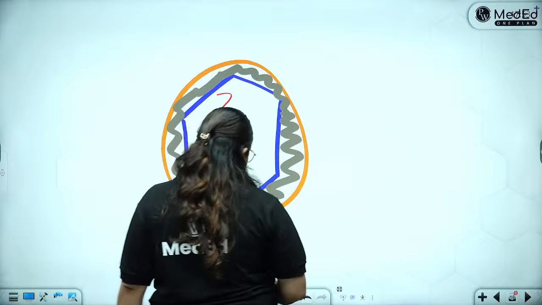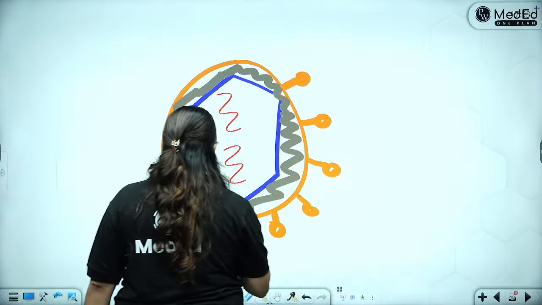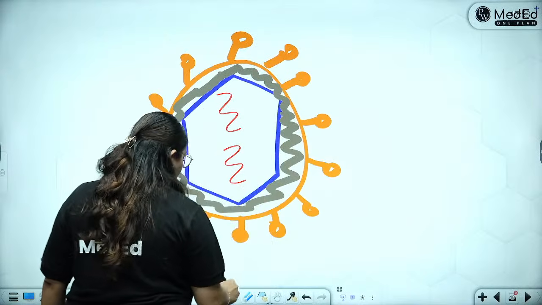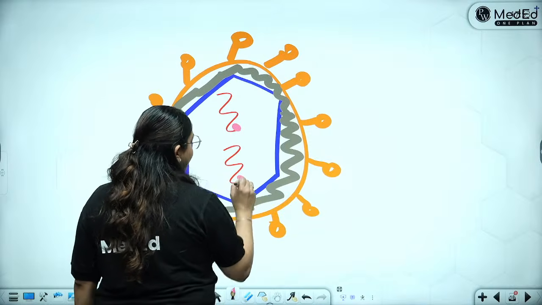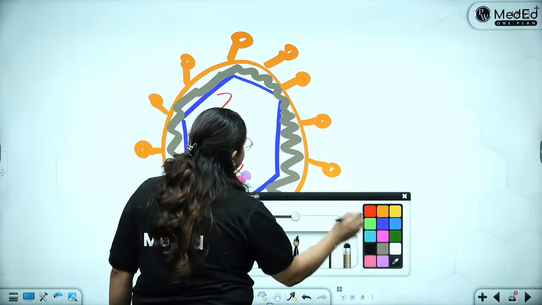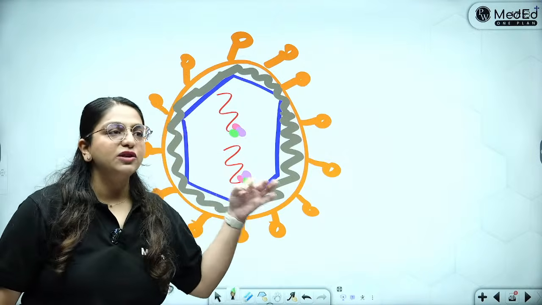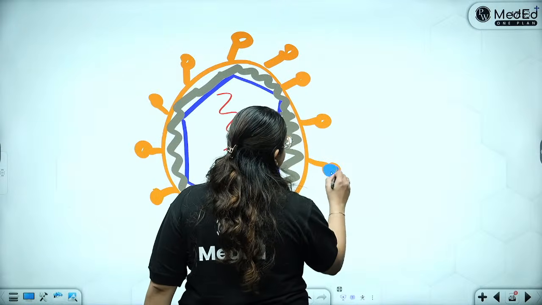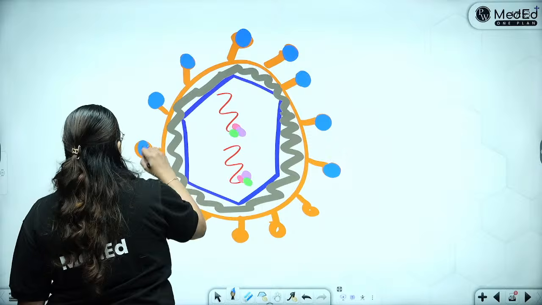On top of this envelope, of course, there are going to be the glycoproteins or the peplomers, which are the little rhinestones on top of a virus. Yes, this is the common rule. Now, this HIV virus also has certain important enzymes on its RNA. So, I am going to draw 3 sets of enzymes. These are the 3 sets of enzymes which are present on the RNA. This is the simplest way in which you can draw the diagram of HIV virus. Let's change the color of only this. Chal. Ban gaya? Ban gaya.